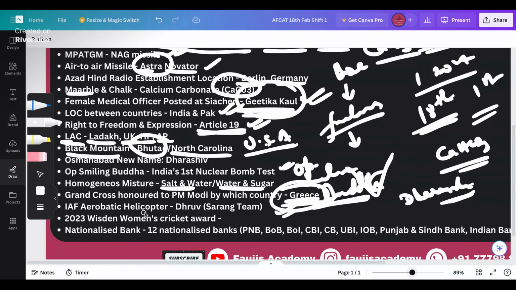The next question is about the IAF acrobatic helicopter team. There are two. One is on the Dhruv, called the Sarang team, and there is another one also. Sarang is basically a helicopter team. They mostly fly in a 9x9 format, so basically like this format they will fly. I'm not quite sure about the name of the other team per se. Surya, yep, that's Surya. You should remember that as well. India has two aerobatic teams: one is the Sarang team and another is the Surya team, right? And what helicopter do they use with the Sarang team?